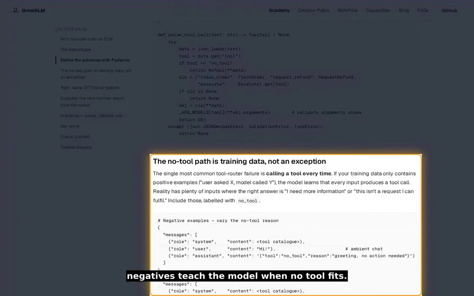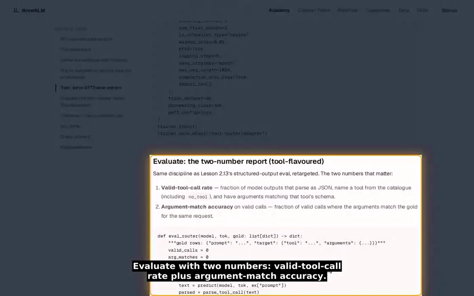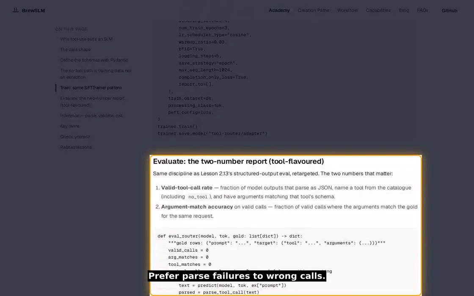10 to 20% negatives teach the model when no tool fits. Evaluate with 2 numbers: valid tool call rate plus argument match accuracy. Prefer parse failures to wrong calls.